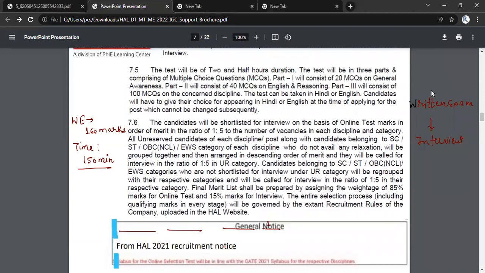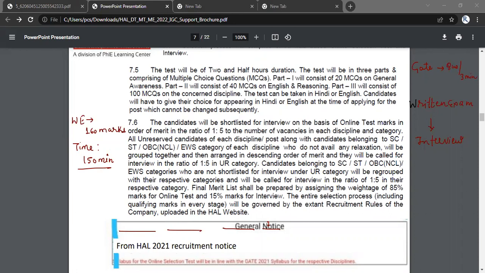But there is a catch. If you go through this one, we have hardly 1 minute for each question. And you know that in the GATE examination, we have almost 3 minutes for each question. In each question, we are going to have 3 minutes of time.